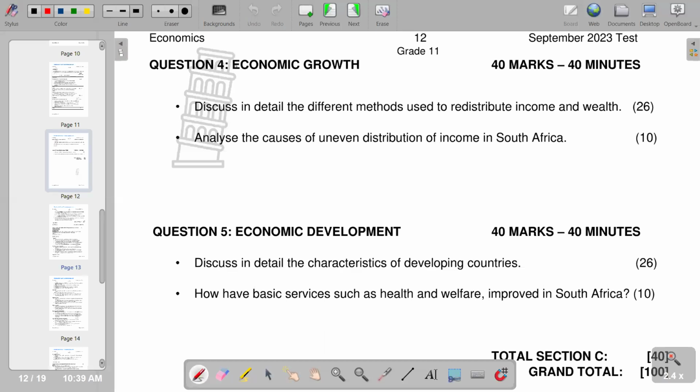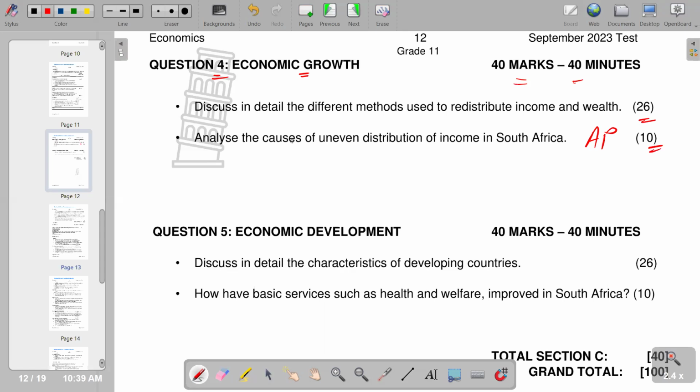So question 4 is on economic growth. It consists of 40 marks and requires you to spend on average 40 minutes. So the first part is to discuss in detail the different methods used to redistribute income and wealth, with 26 marks. And then the additional part is to analyze the causes of uneven distribution of income in South Africa, with 10 marks. So remember, this is an essay.